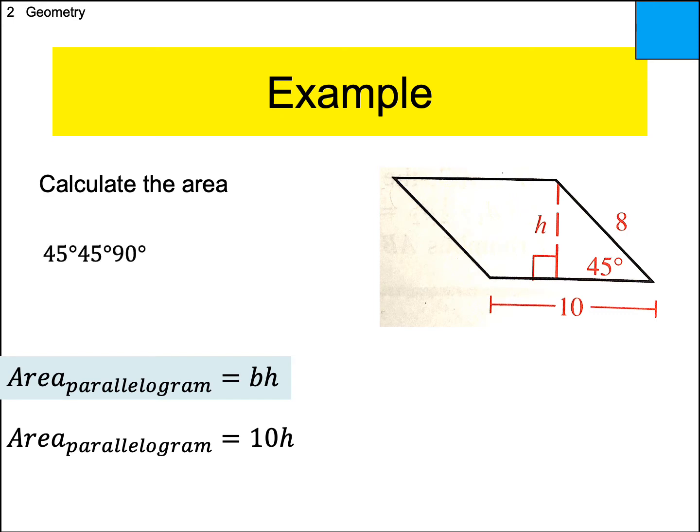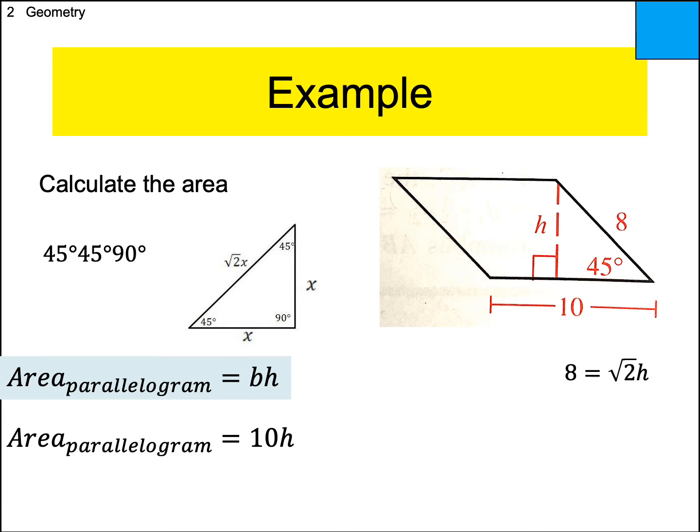Okay? So we know it's a 45, 45, 90 triangle. And so that's the general idea for 45, 45, 90. If the leg is X, then the hypotenuse is X root 2, or root 2 times X. Either one's fine. So a little bit of scratch work off to the side, since we know that on our parallelogram, which forms that right triangle, the hypotenuse is 8. So that means that 8 is equal to root 2, not x, I'll just use h, right?